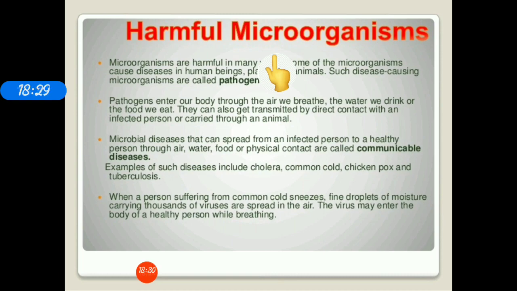It also spreads through food and water. When food and water contaminated by pathogens are consumed by a healthy person, the person becomes infected. Examples are cholera, typhoid, jaundice. By direct contact: when a healthy person shares items like towels and handkerchiefs with a patient, he is also likely to become infected. Various skin diseases like ringworm, and the common cold, spread in this way. Now, another mode of transmission is through insects.